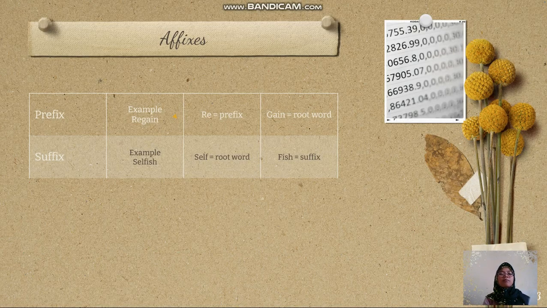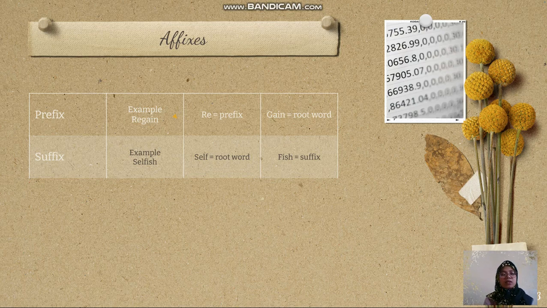Number two from morpheme is word formation, in which there is affix. In affix, there is prefix and suffix. Prefix, example, regain. Re is the prefix, and gain is the root word.